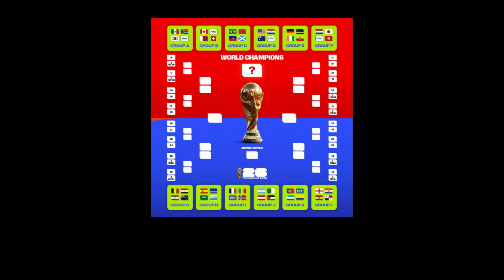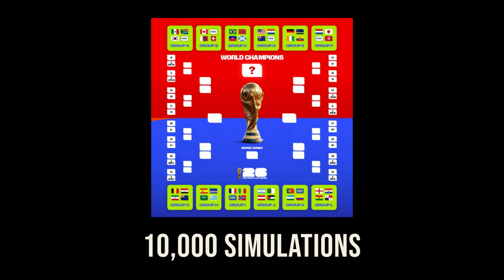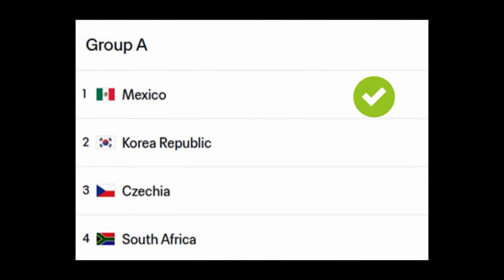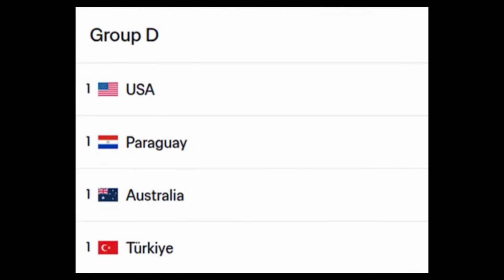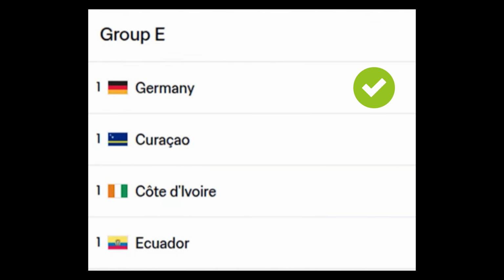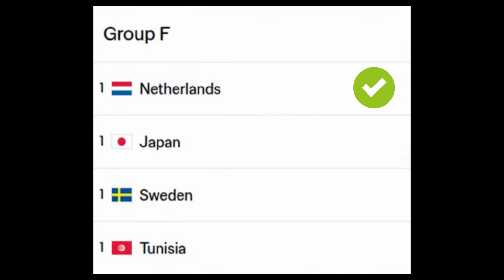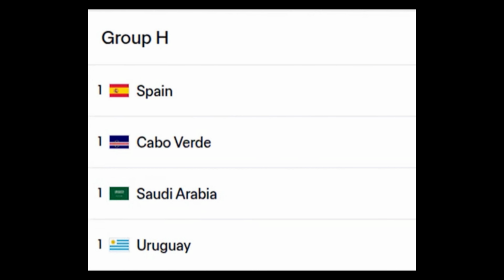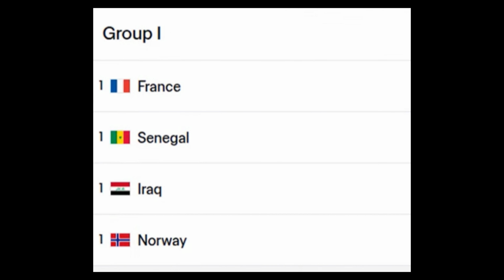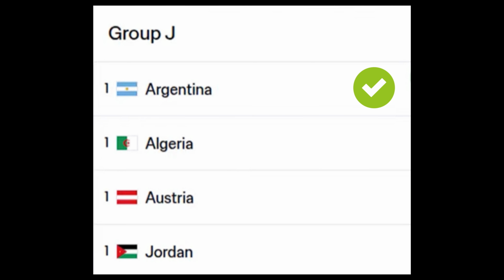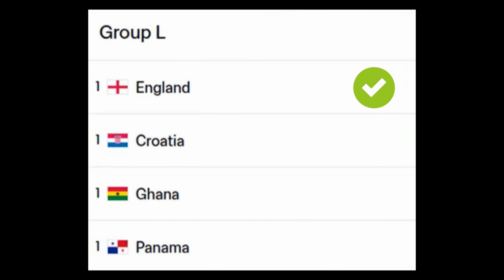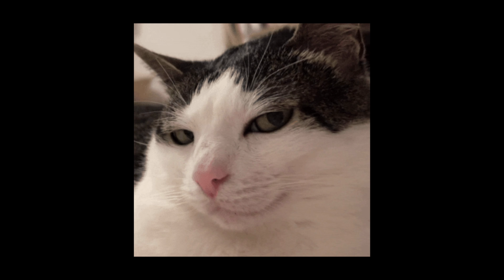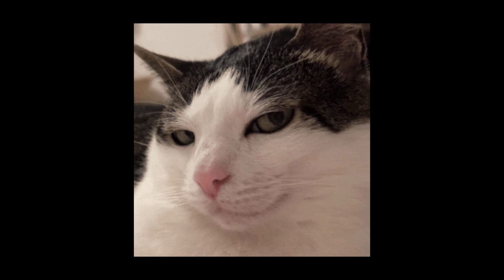Let's see who wins after 10,000 simulations. We have Group A Mexico, Group B Switzerland, Group C Brazil, Group D USA, Group E Germany, Group F Netherlands, Group G Belgium, Group H Spain, Group I France, Group J Argentina, Group K Portugal, and finally Group L England. Skipping the boring stuff, let's talk about who actually wins.